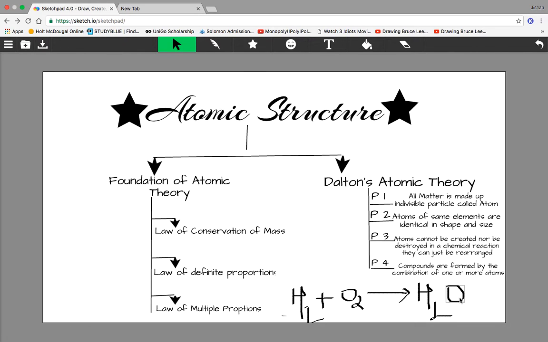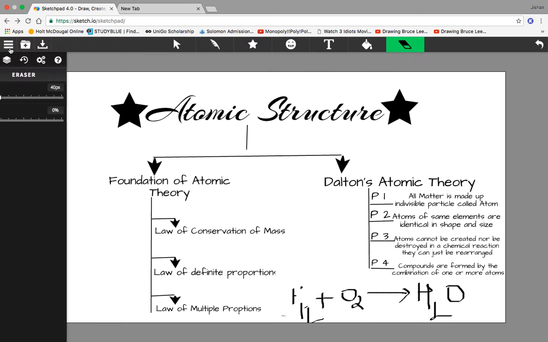Mass of reactants should be equal to the mass of products. That is what is stated under the law of conservation of mass.